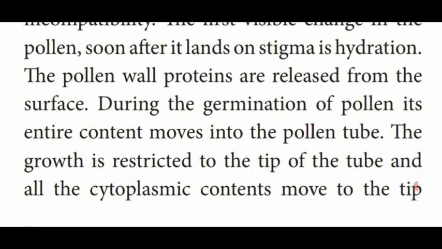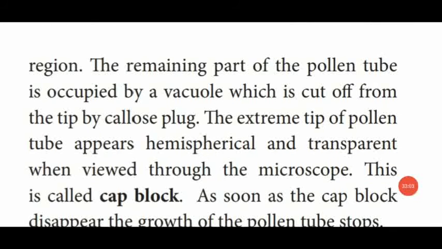All the cytoplasmic content of the pollen grains moves towards the tip region except the tip part. Except the tip region, the remaining part of the pollen tube is occupied by a large vacuole. Due to the formation of the vacuole, the tip region is cut off from the vacuole by a region called callose plug.